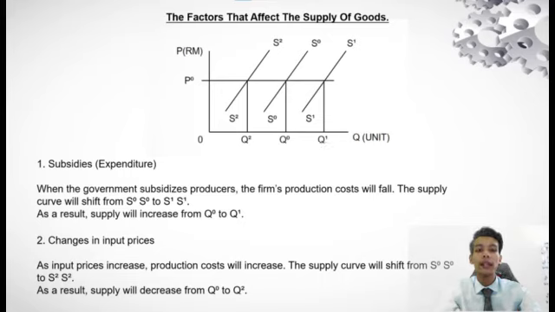Second factor is change in input price. As input price increases, producer cost will increase. The supply curve will shift from S0 to S2. As a result, supply will decrease from Q0 to Q2.